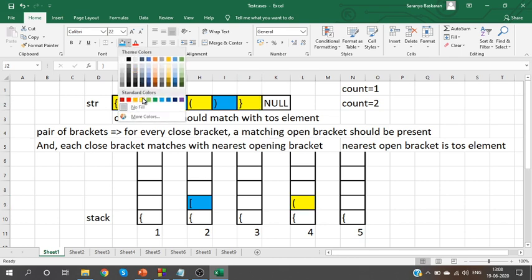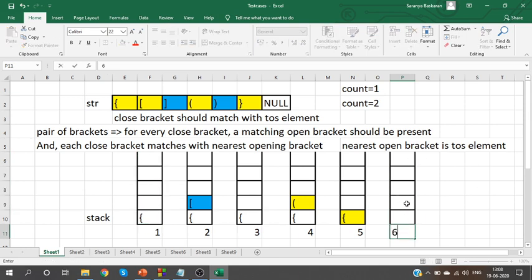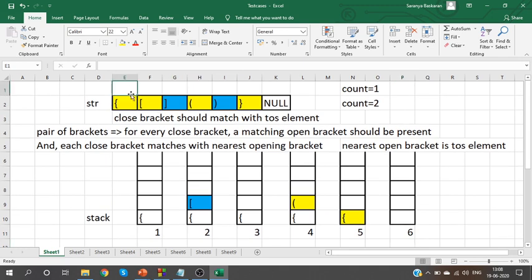What is the next element? The next element is a close bracket. So when you see a close bracket, compare it with the stack element. In the stack, we have an open bracket. Both are matching. Since both are matching, pop that element. That's it. This is step 6. There are just 6 steps here since I have 6 elements: 0, 1, 2, 3, 4, 5. I have 6 elements, so I have performed 6 steps.